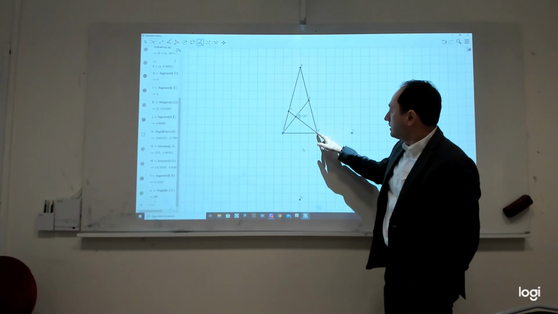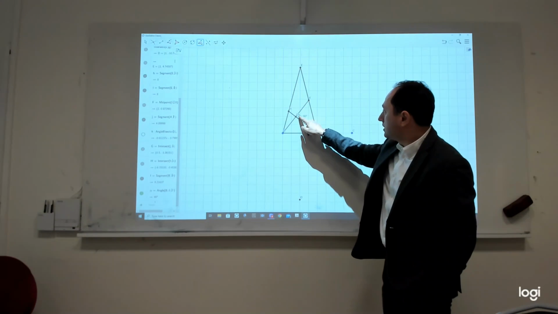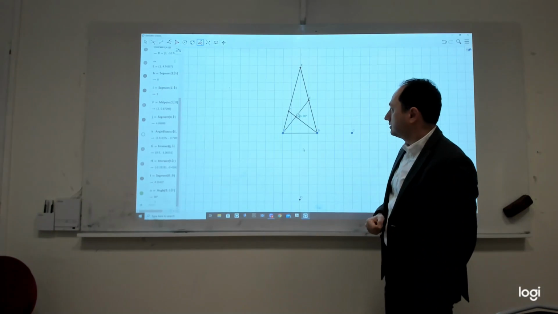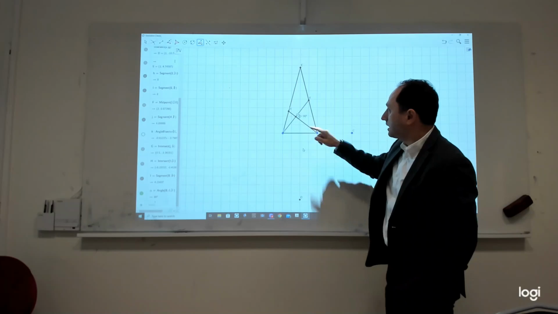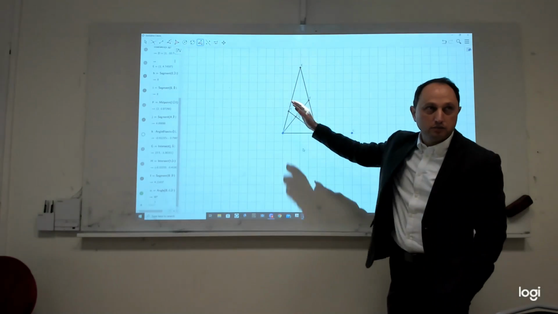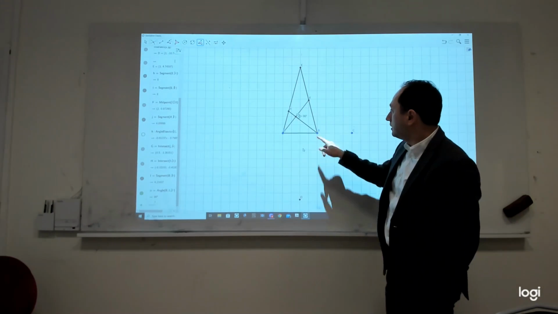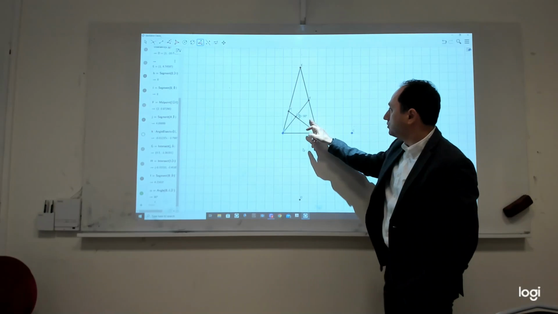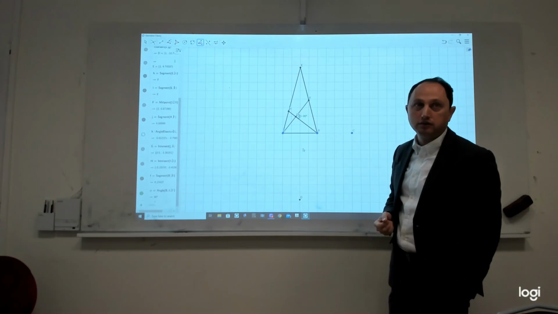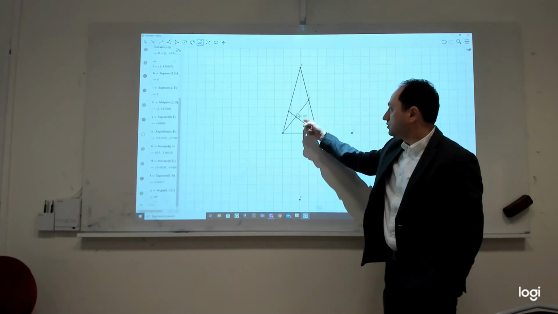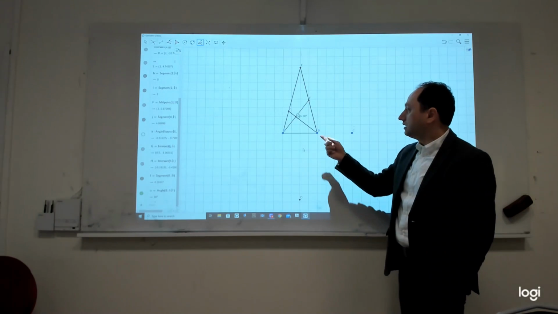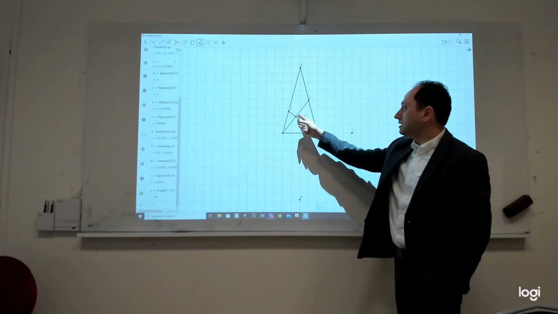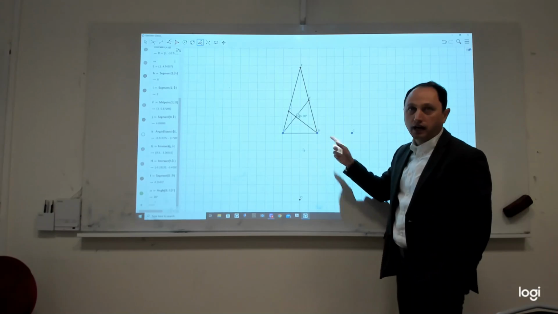Because this angle is 90, this angle is 90, yes? And then this angle and that angle are the same because that's the angle bisector. And then this side is common to this triangle and that triangle. So these two triangles that you see here are congruent based on angle, side, angle.